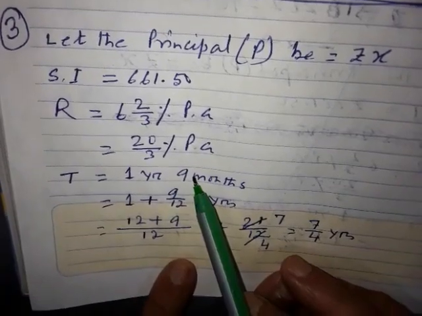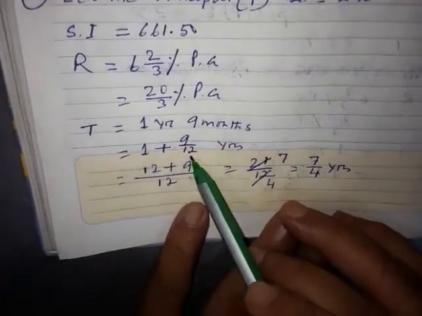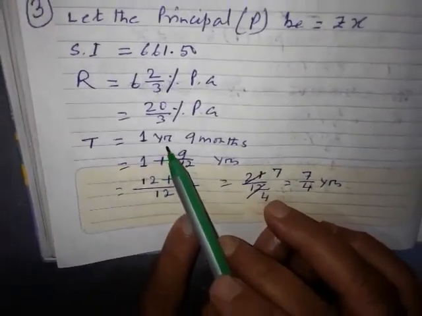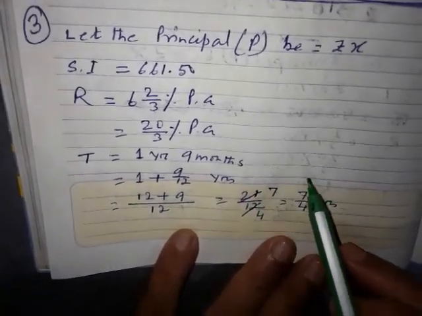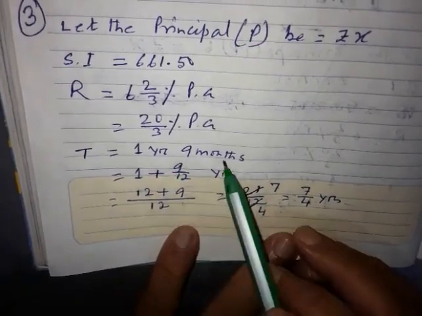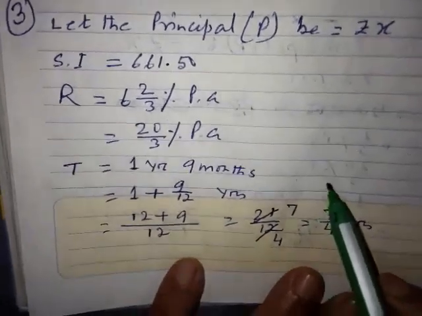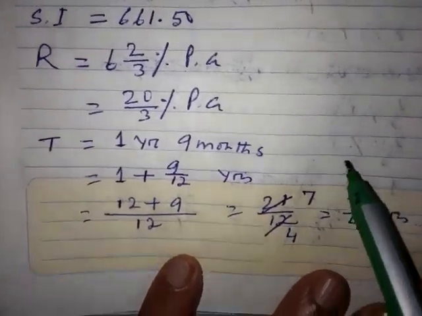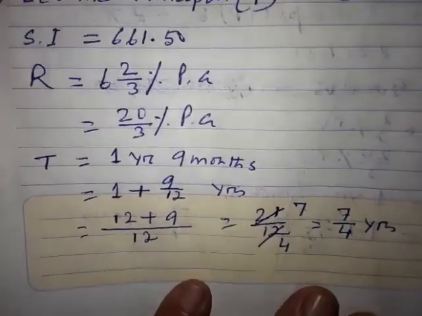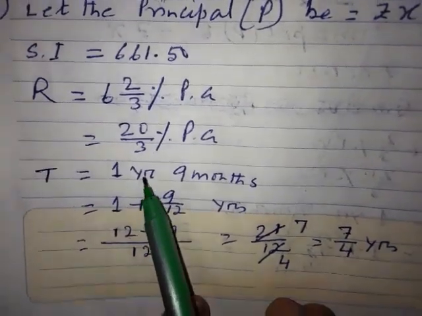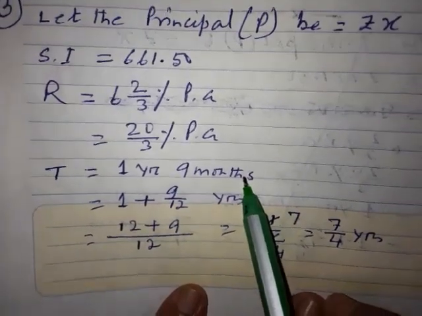How to convert months into years? 9 by 12. I have seen some of the students may do it like that, no problem. You can say 1 year equals 12 months, plus 9 months equals 12 plus 9 equals 21 months, no problem. Convert the full year and months into months. After converting into months, easily you can convert it into years, because months divided by 12 equals years. Again I am telling you, it is not necessary that you solve the problem the way I am solving it. I am not at all interested in those types of things.